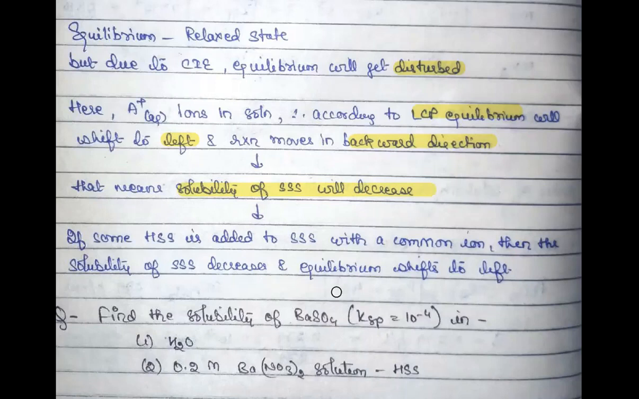So this is the effect of common ion on solubility and KSP of a sparingly soluble salt. And when we added a certain amount of highly soluble salt to that of sparingly soluble salt, they must have a common ion with each other, then only it is possible. If there is no common ion, then there is no point, right? Then we saw that equilibrium will shift to the left hand direction and solubility will decrease. This is a super important thing.